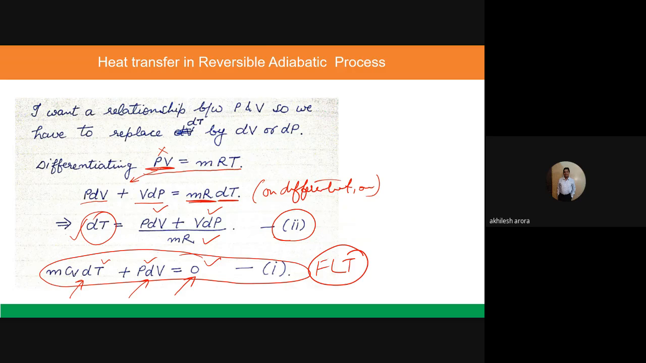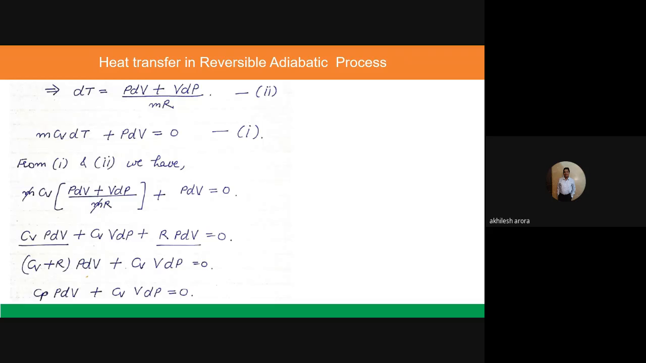So what I will do, I will put the value of dT here. You can see it here. This is the dT, and this is the first law equation. From both these equations, I will put this value of dT here. So mCv times PdV plus VdP divided by mR plus PdV is equal to 0. So m and m will cancel out, and we are left with Cv into PdV plus Cv into VdP plus R.